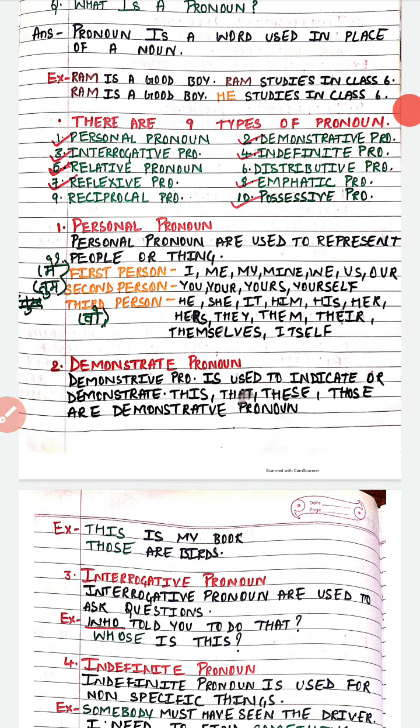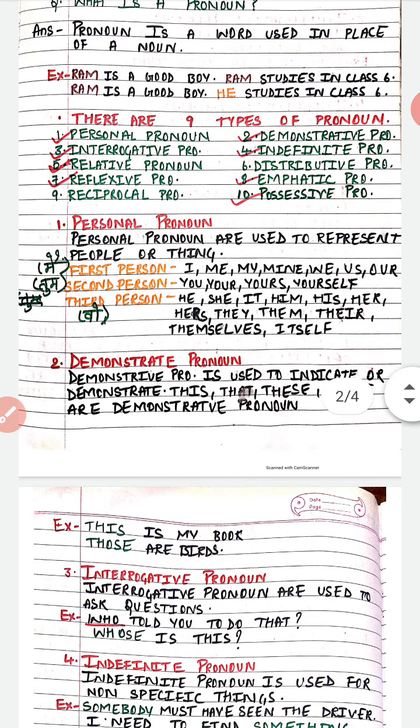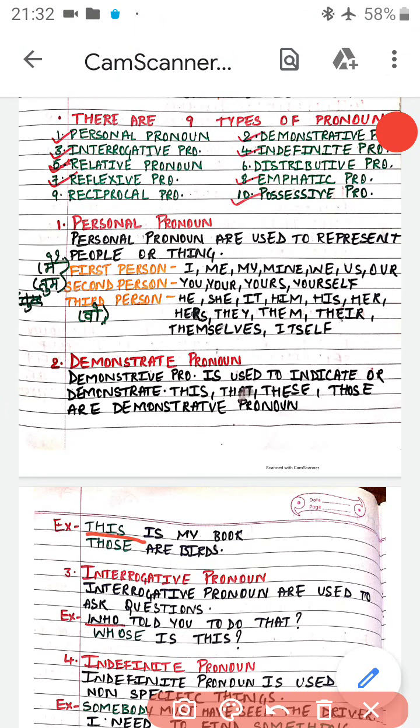This is my book. Okay, this is my book. So this is a demonstrative pronoun. Okay, those are birds. Those are birds. So those is also a demonstrative pronoun.